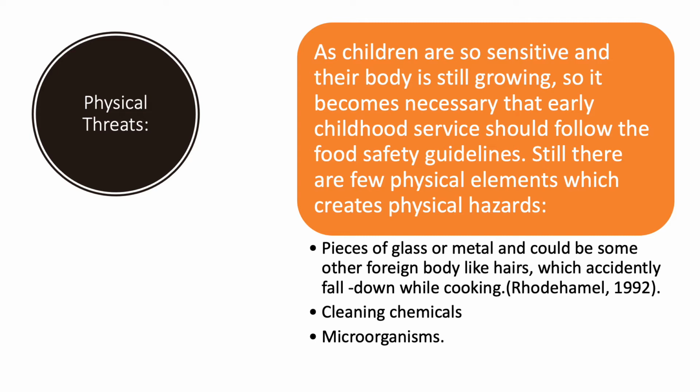There are a few physical elements which create physical hazards, like contamination in food, which can include foreign bodies like hairs, pieces of metal, and other objects accidentally picked up during the preparation and cooking processes. Moreover, chemicals from the food production process, some cleaning materials, chemicals while cooking food, and contamination from pests and some bacteria. These are some physical hazards which cause food poisoning.